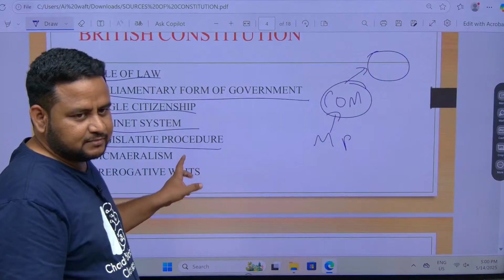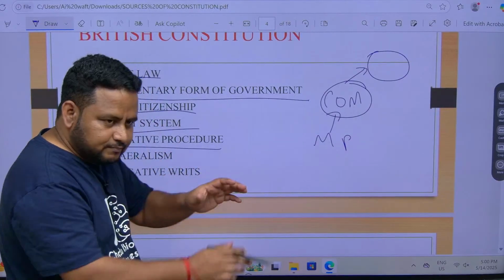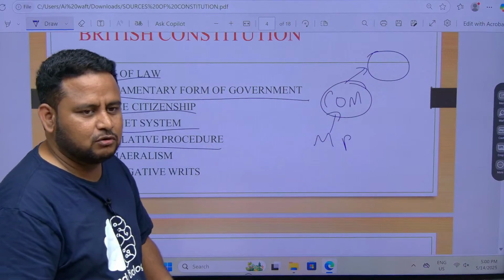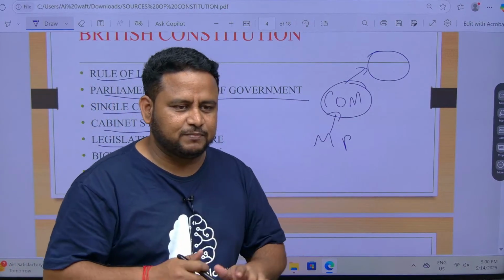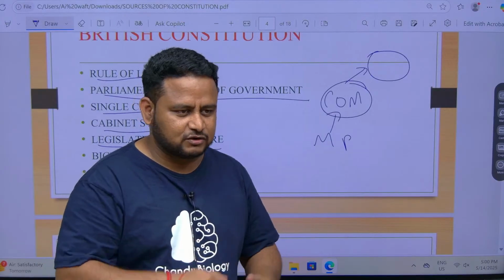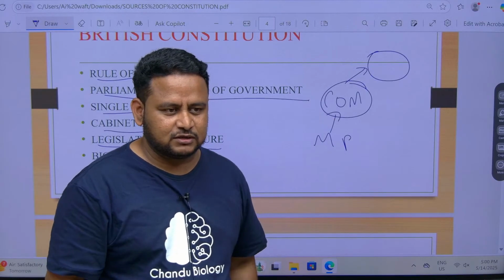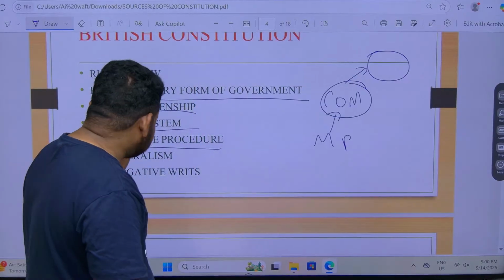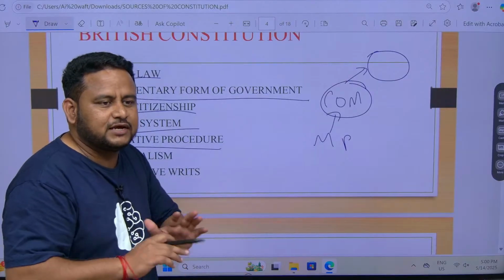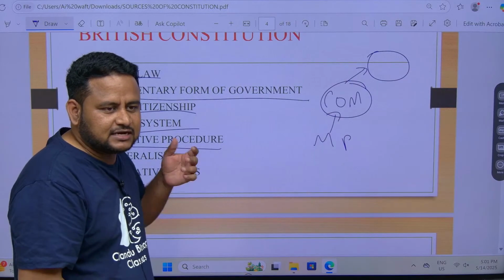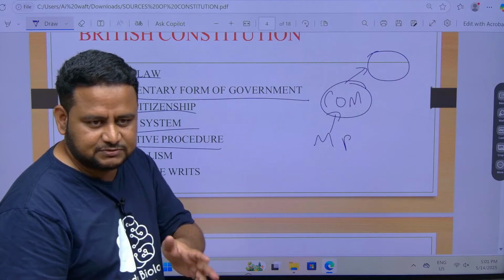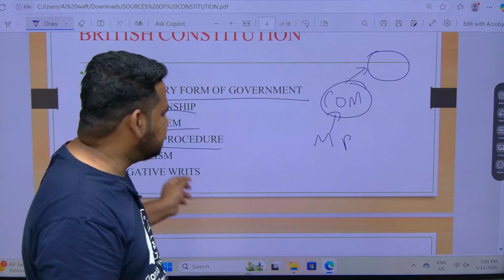Next is legislative procedure. In the cabinet system, among the ministers, some ministers will be very close. In your house, if normal people come, you will make them sit on the sofa. But if they are very close to you, you will take them to the kitchen also, and give them whatever you want. So I am telling you one concept. In the cabinet, those people who are very close to the Prime Minister or CM, that cabinet is called the kitchen cabinet. That is why I gave the analogy of your home. That is called kitchen cabinet.